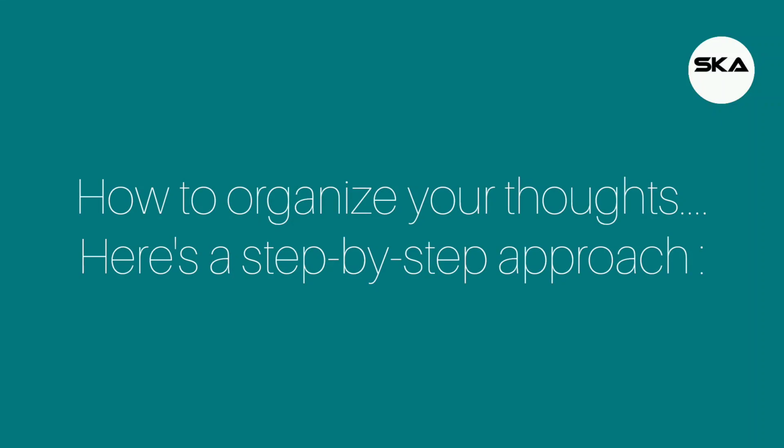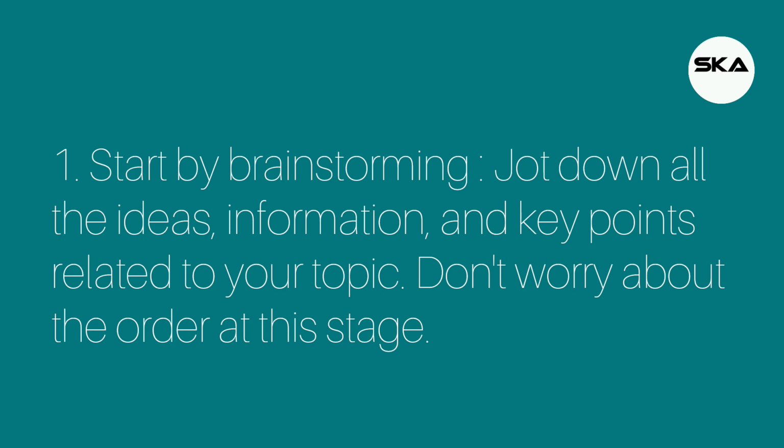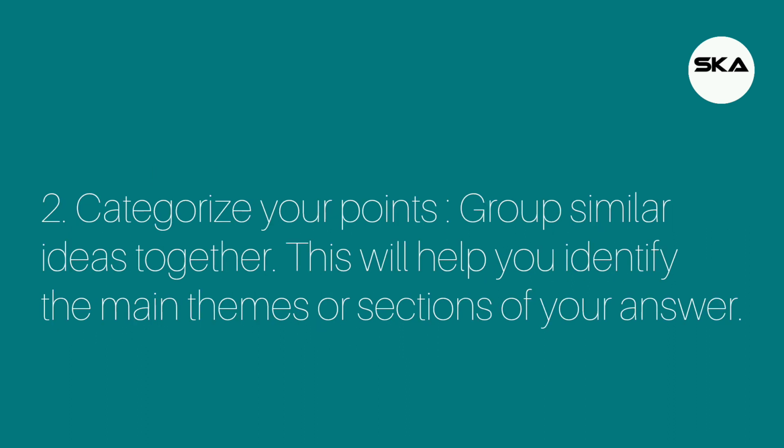How to organize your thoughts? Here is a step-by-step approach. Start by brainstorming. Jot down all the ideas, information, and key points related to your topic. Don't worry about the order at this stage. Categorize your points. Group similar ideas together. This will help you identify the main themes or sections of your answer.